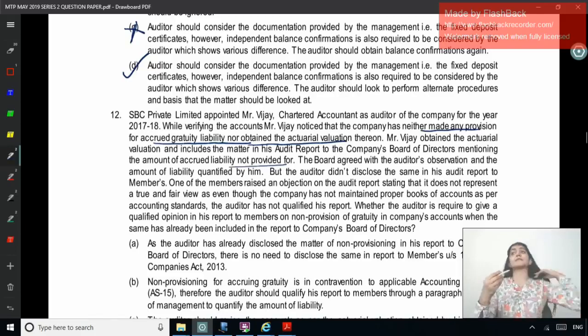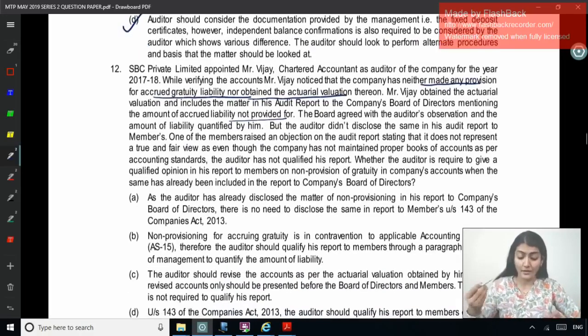Right, so it's like a misstatement identified by the auditor. He first reported it to the board of directors. The board agreed with the auditor's observation and the amount of liability quantified by him. But the auditor didn't disclose the matter in his audit report to the members, to the shareholders.